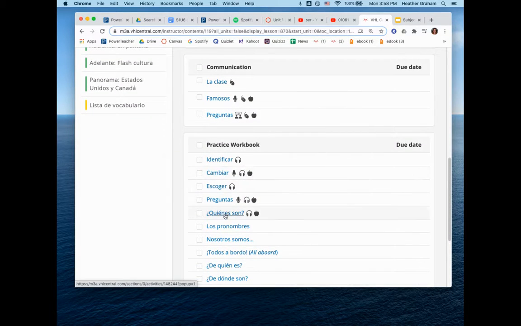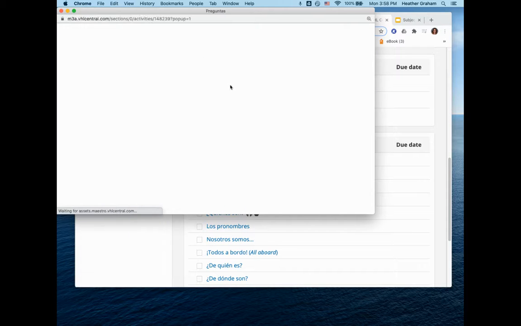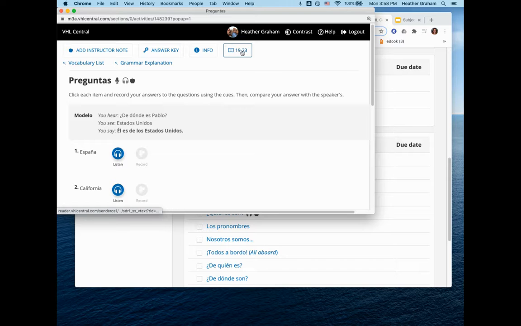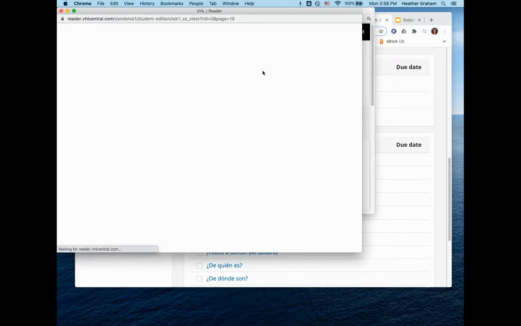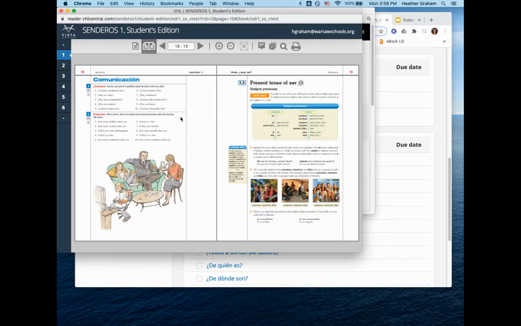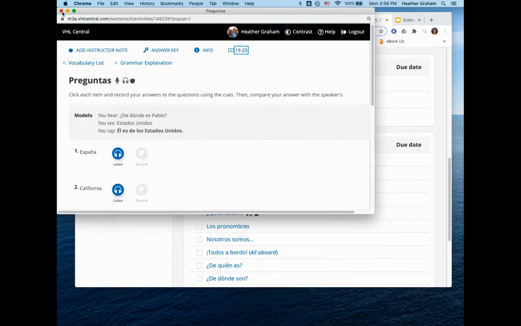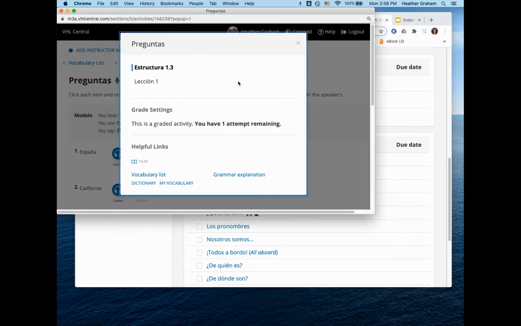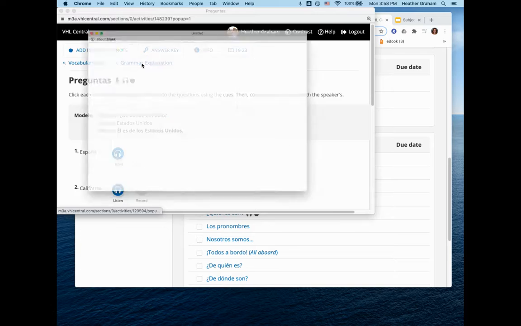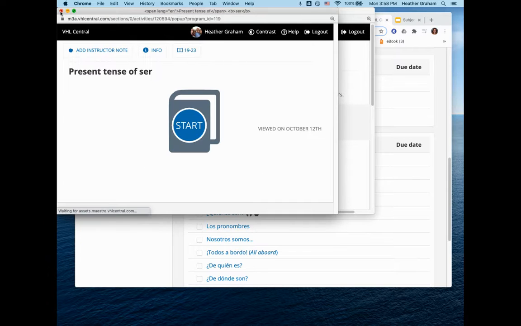This isn't the exact one that I assigned, but when you do something like this, it usually has a page number up here where you can click on it and it will take you to the book, because I know you don't have your book at home with you. Or you can click info and it will tell you that you have so many attempts and stuff like that. It'll also give you a grammar explanation if you need it, and it will take you there.